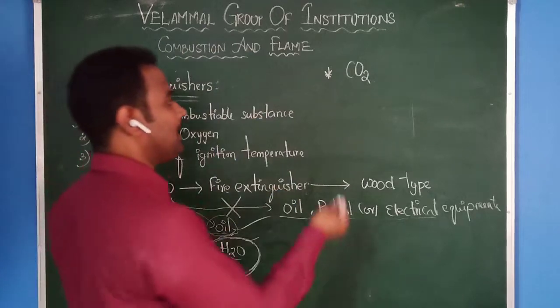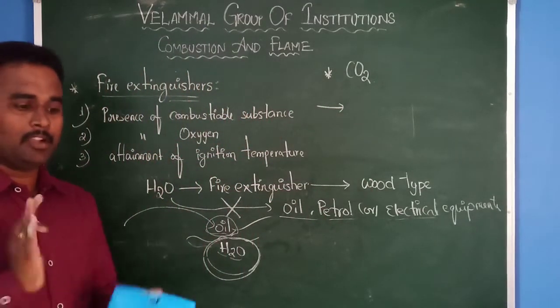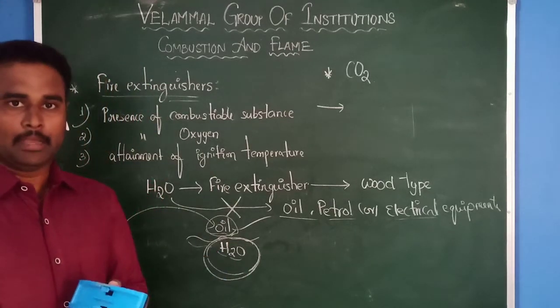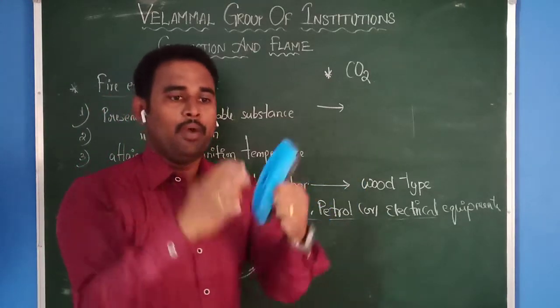Another case is that you can see in some fire extinguishers, carbon dioxide is coming out in the form of a powdery state. Am I correct or wrong? When you press, you can see some white color powder coming out. Why is it coming like that?